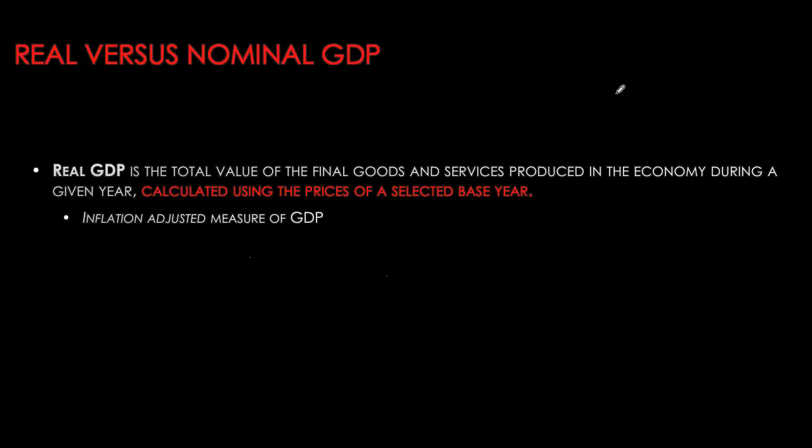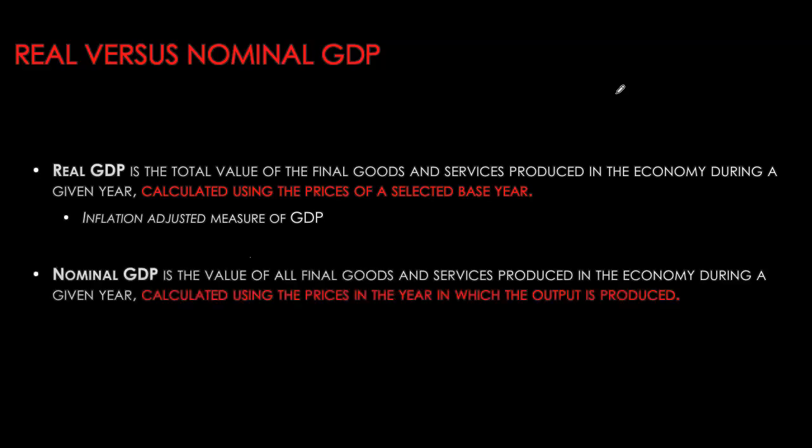Now, if I'm using current prices of 2020 and looking at the total oil production and total apple produced in this economy, I'm now going to ascertain the value of these two goods in current dollars, and that will give me the total value of final goods and services in this economy in current dollars, which is your nominal GDP. So both are giving us the value of production, but the prices that we are choosing can be from different years. When we hold prices constant, we have an inflation adjusted measure of GDP.